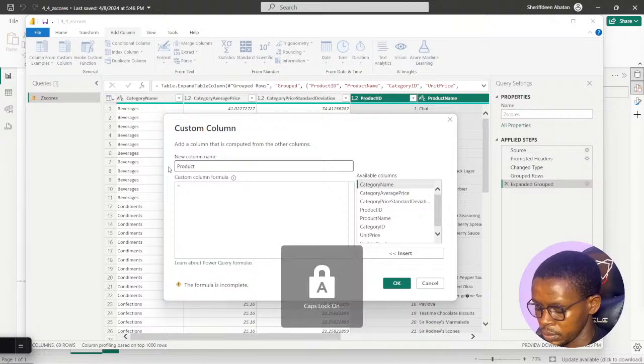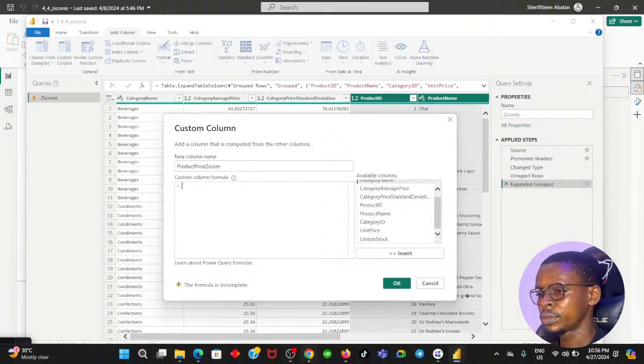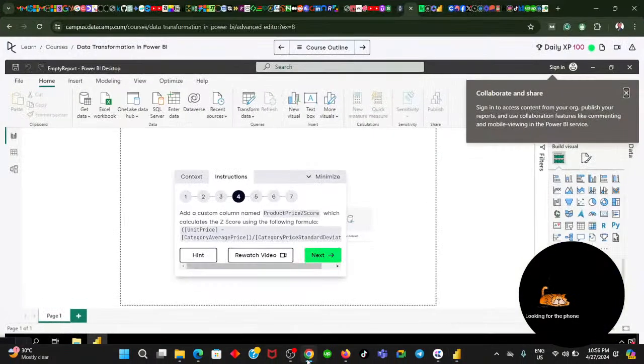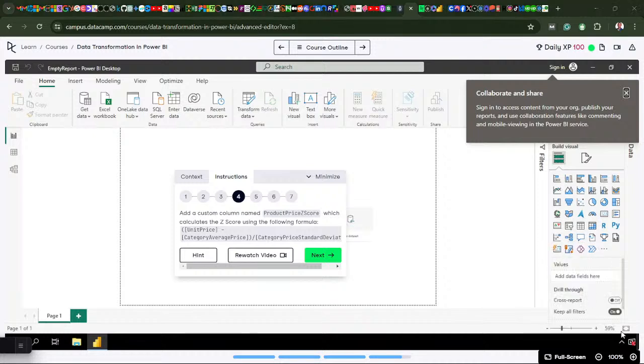Product price z-score. So we're going to use this column that we have here to perform that calculation. Just a minute.